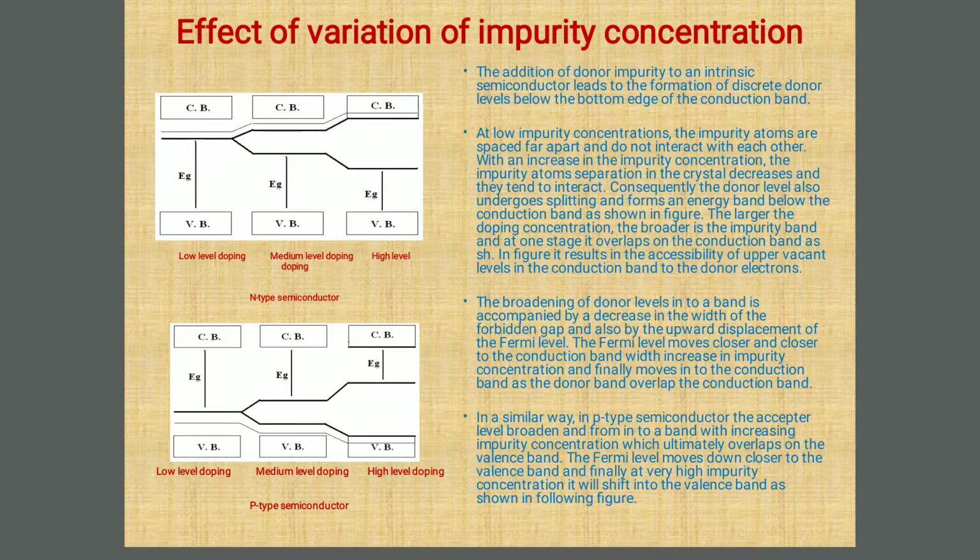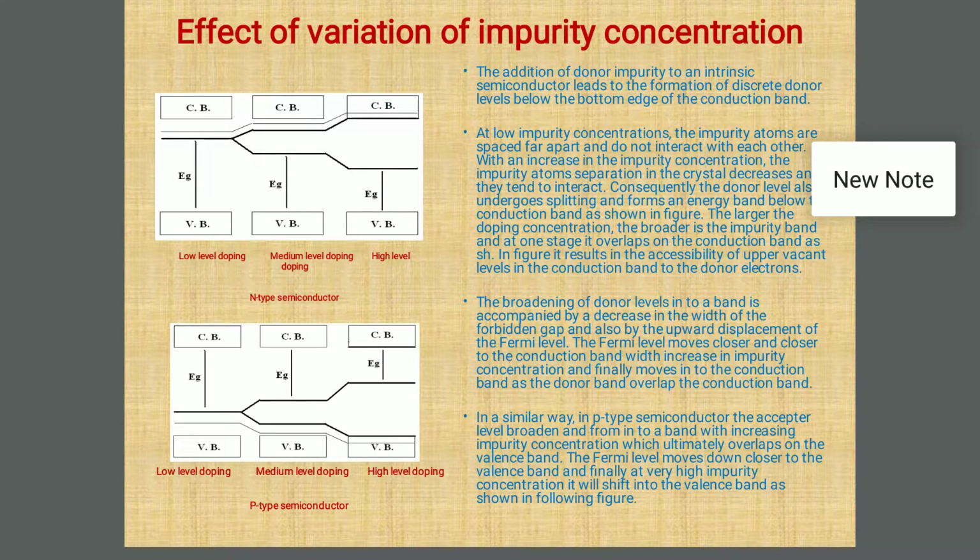In the case of a p-type semiconductor, if we see the figure at low level doping, medium level doping and high level doping, what are we getting? Here also the Fermi level is close to the valence band initially, and then it moves closer and closer to the valence band as doping concentration increases. Next, instead of a single energy level, now there is an energy band for the acceptor level.